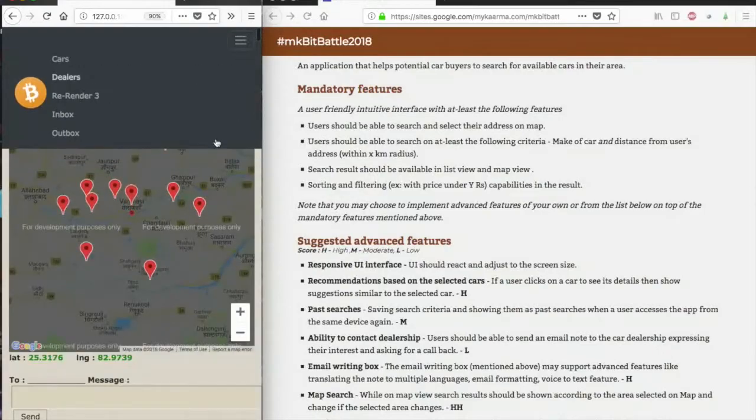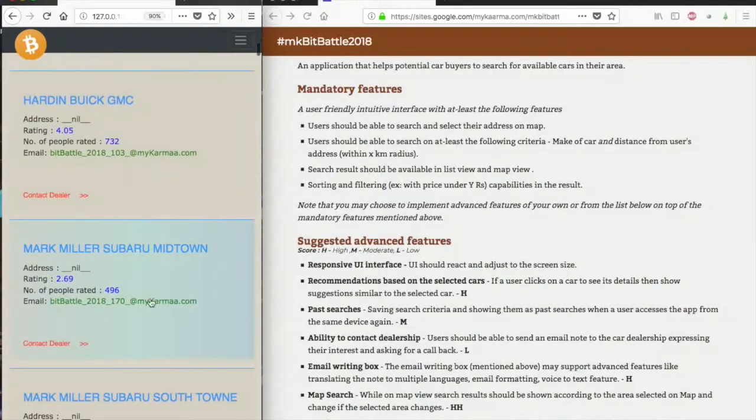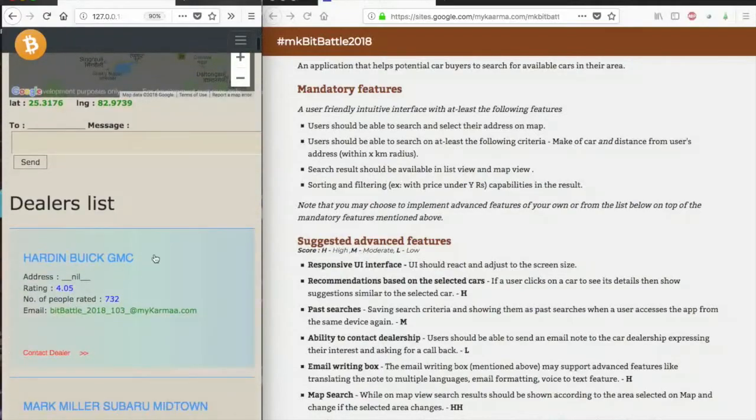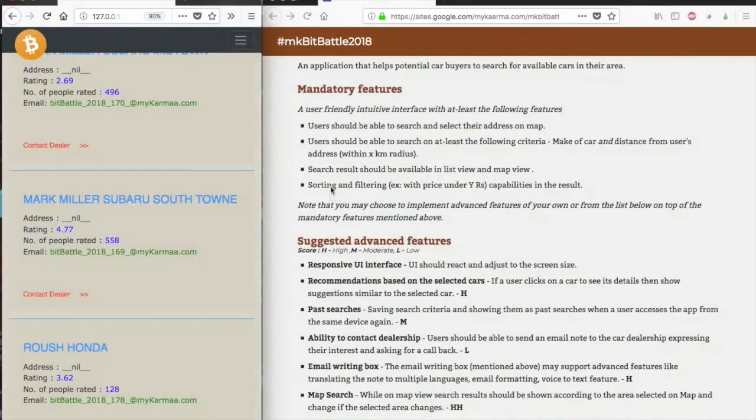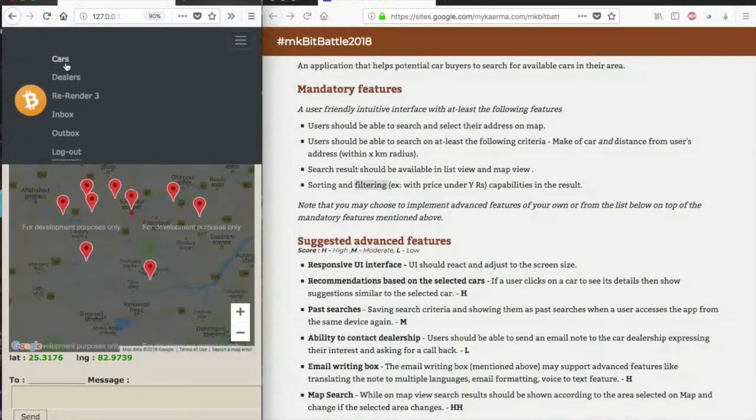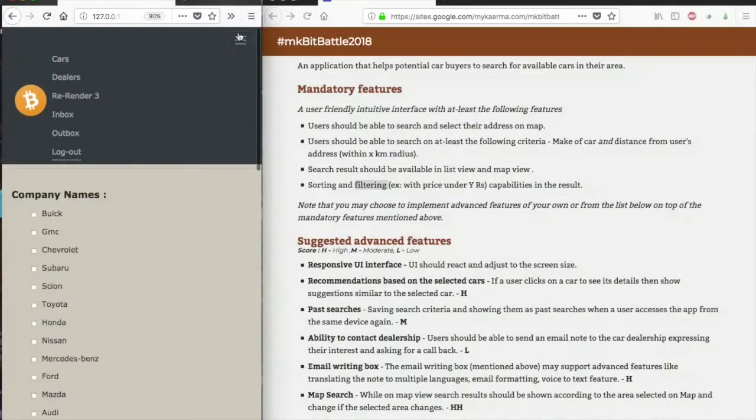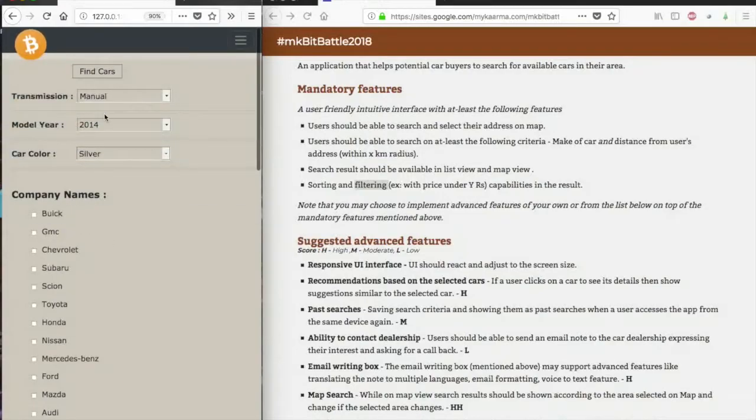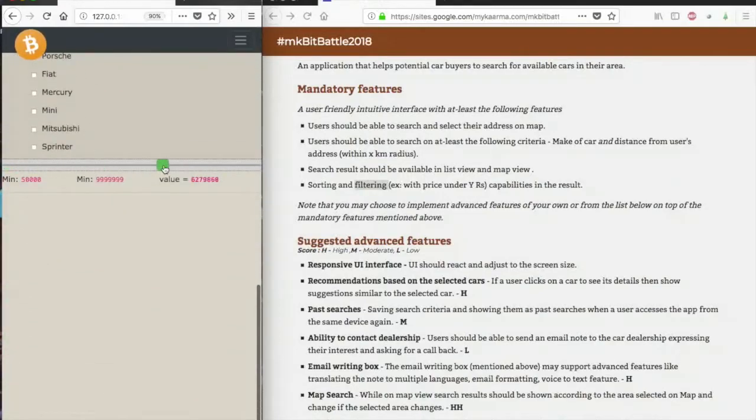All the dealers are placed here, so we can see all the dealers, and they are shown on the map as well as in the list view. So this search result requirement is done. Now sorting and filtering, for example by price in rupees, capabilities in the search. We have not done sorting, but I have done filtering. As I have shown you, you can filter by these options. These are all the options that you can filter on, and you have this one, the price criteria, to filter on.